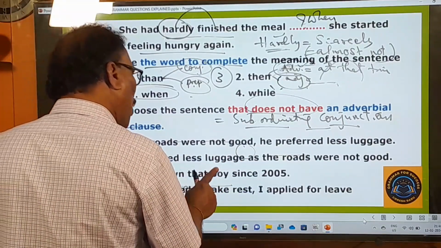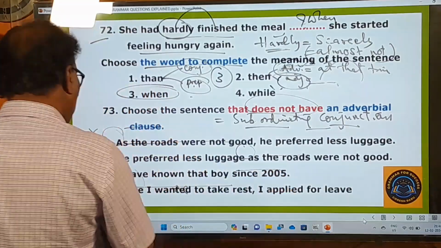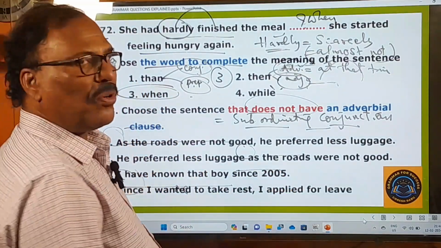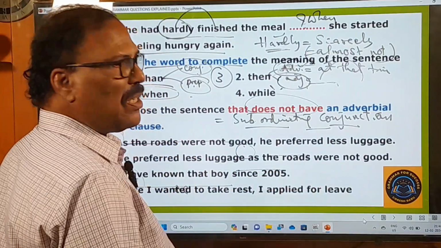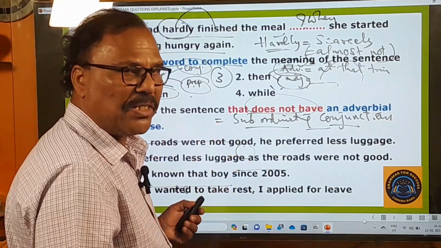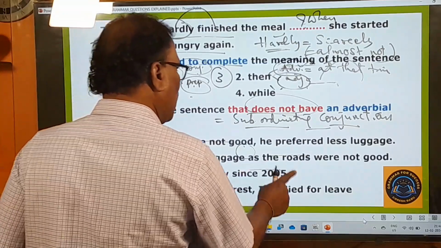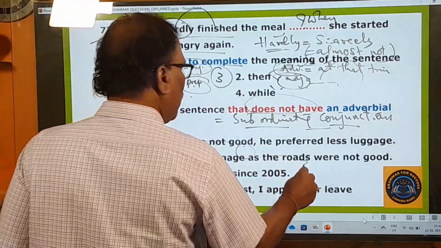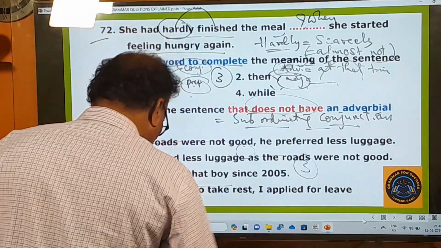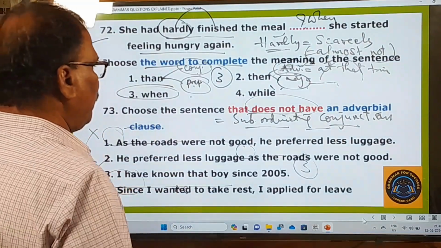"I have known that boy since 2005." So in this third sentence, you don't find any subordinating conjunction. Subordinating conjunction is not there, means there is no adverbial clause. It's a plain, simple sentence. So your answer is going to be the third one, right? And now let's move on to the next question.